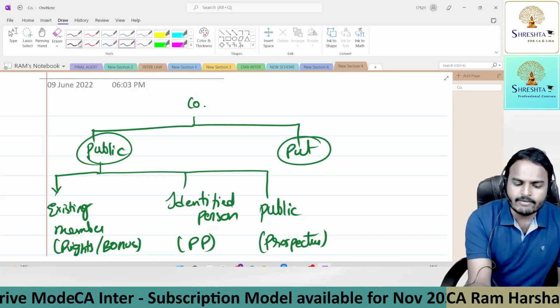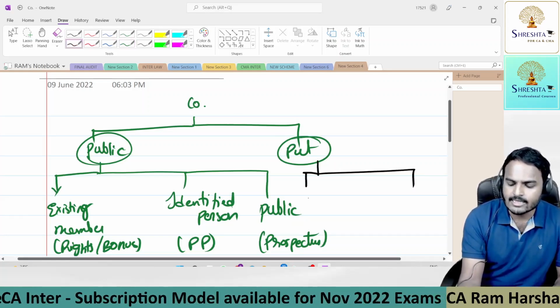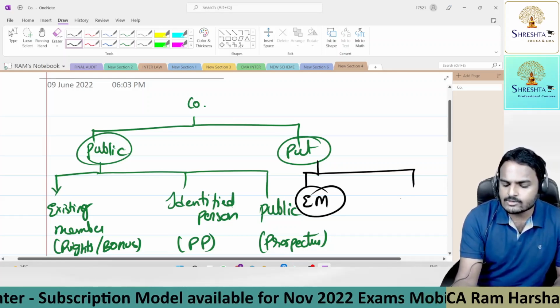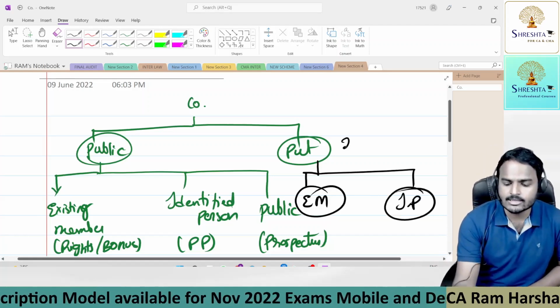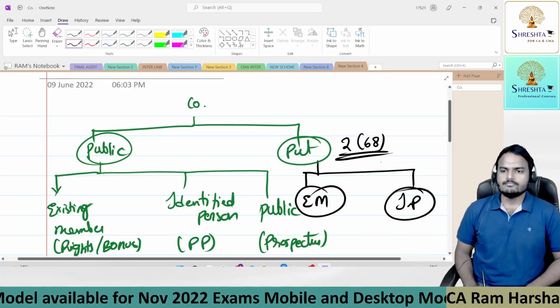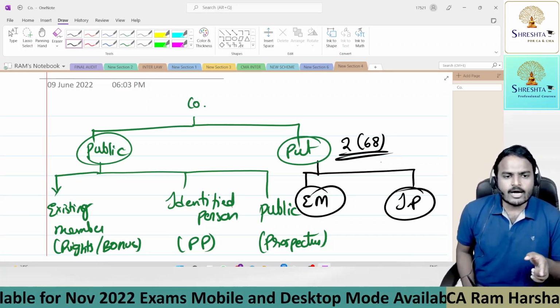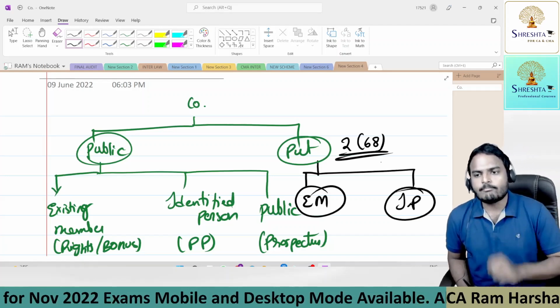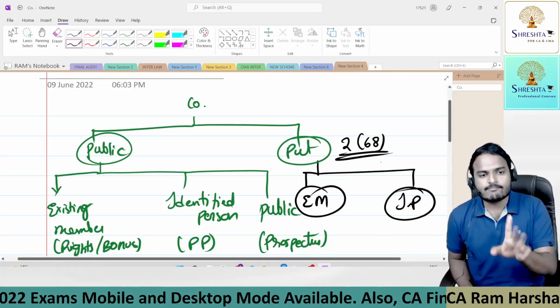And if you observe, a private company had only two modes. One is existing members and the next one is identified persons. Sir, why not public, sir? Do you remember section 2 clause 68 of the Companies Act 2013? What is a private company? Its articles should contain 3 points: restricts, limits, prohibits. Restricts transfer of shares.